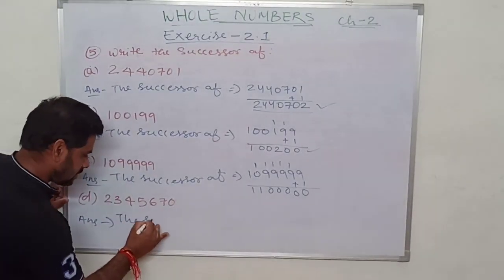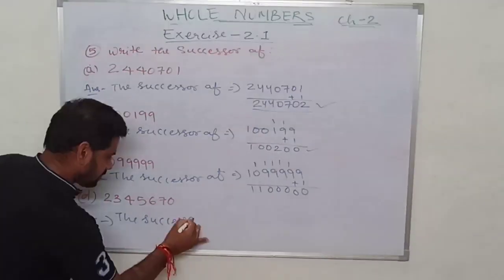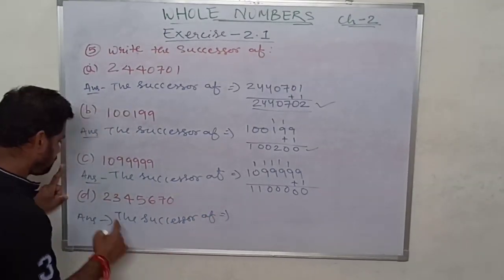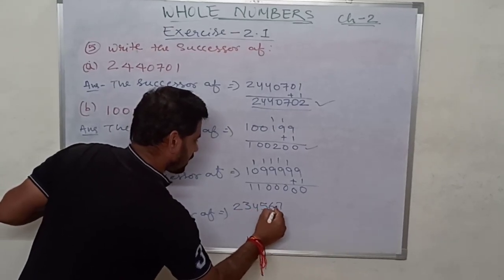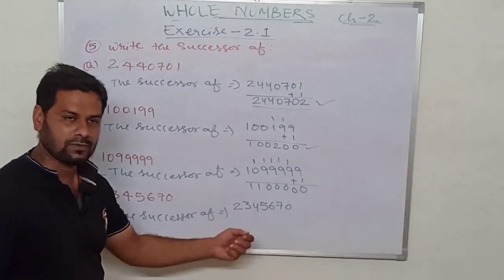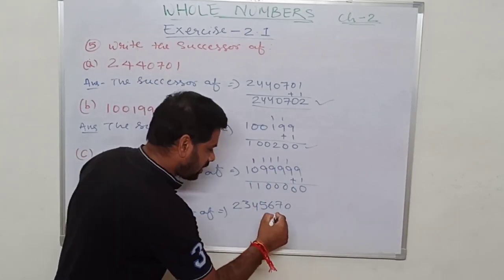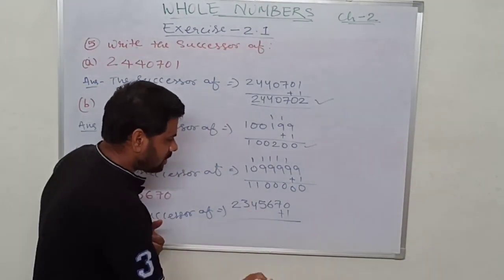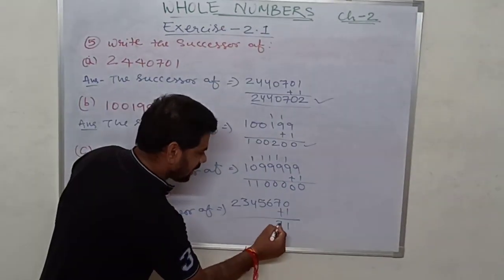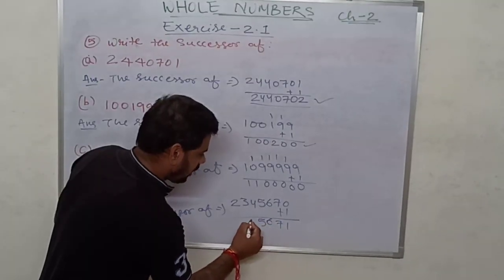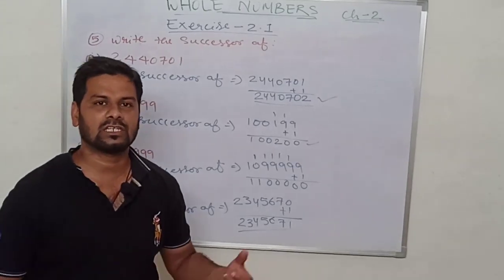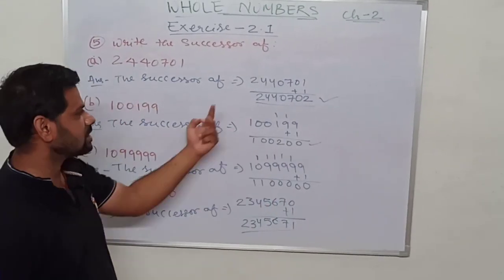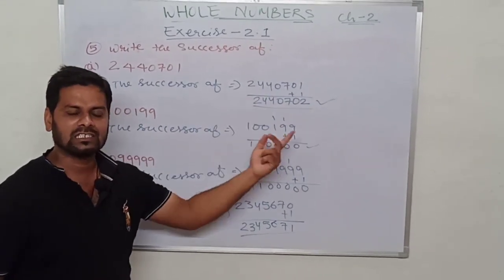The successor of 2 3 4 5 6 7 and 0. So the successor of this number, I think you have already done before me. Just add 1 here. 1 plus 7, 6, 5, 4, 3, 2, 1. So easy. To find out the successor, it is very easy. Just add 1 to the number, the result is the successor.